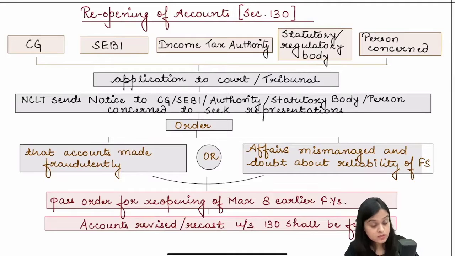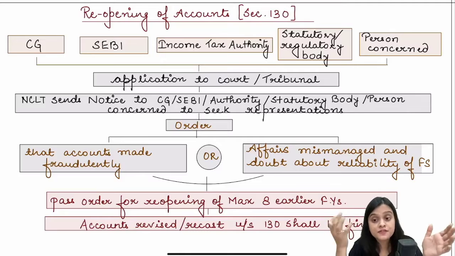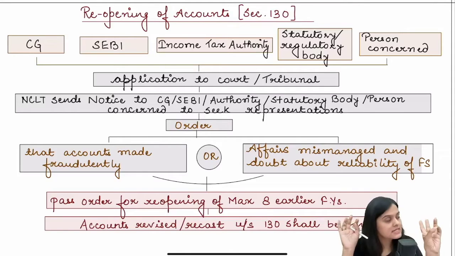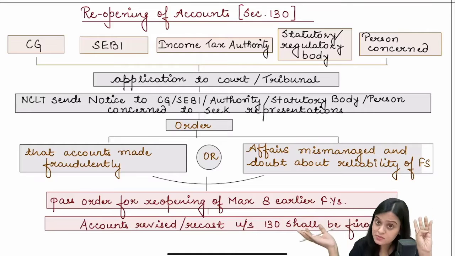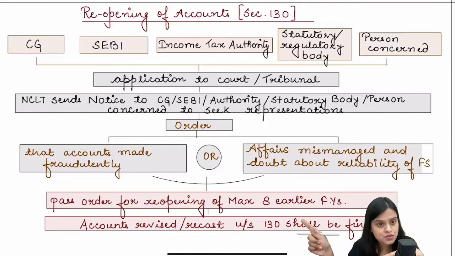Now, reopening of the accounts. Supposedly, the accounts that were made and finalized were fraudulent, or the affairs were being mismanaged, basically fraud. It is the case of fraud. The Central Government, SEBI, income tax, any other statutory body or any person concerned identifies that fraud and makes an application to the tribunal.